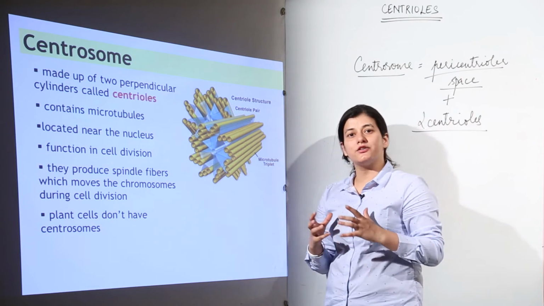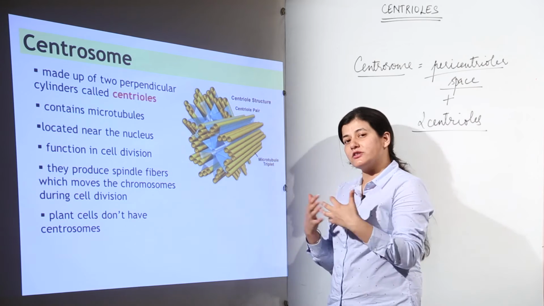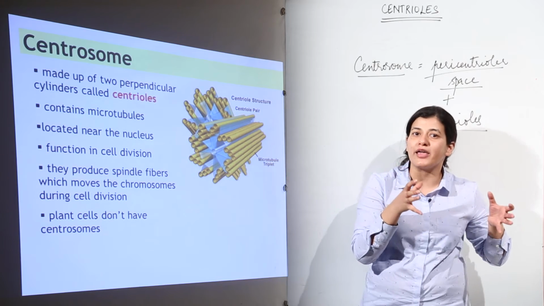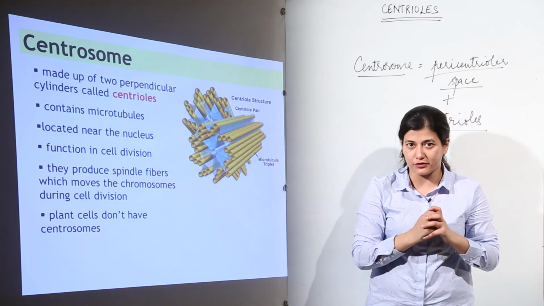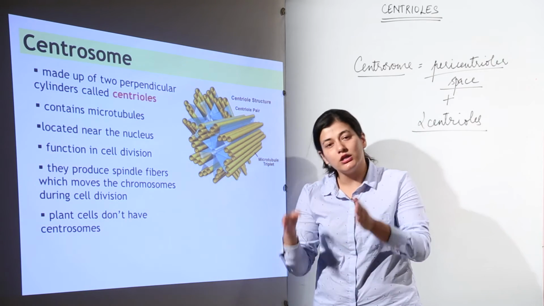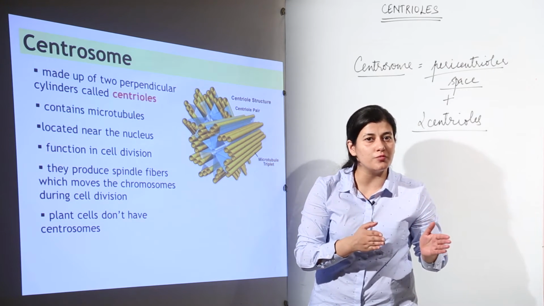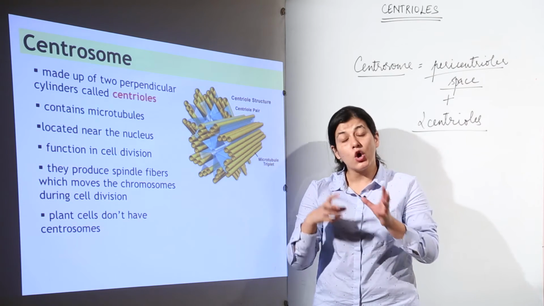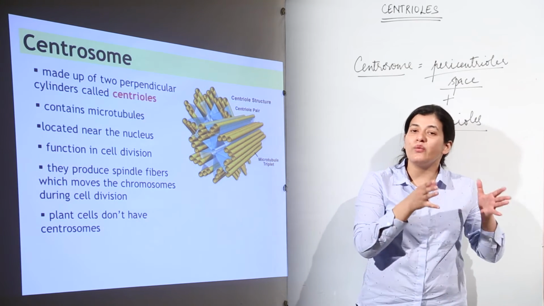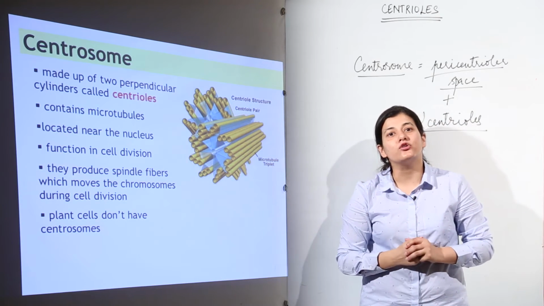Now, what we are concerned with from the point of view of the syllabus is the ultrastructure of this centrosome. Why is the ultrastructure important? Because we have seen in the case of ultrastructure of flagella that it was formed of microtubules, and tubulin was very important for that. In case of centrioles also, it is going to be formed of microtubules only. The only difference is that there is a different arrangement. Like we had 9+2 arrangement in the case of flagella and cilia, over here we are going to have 9+0. Second thing is that in the case of flagella we had 9 microtubule doublets. Over here we are going to find 9 microtubule triplets.